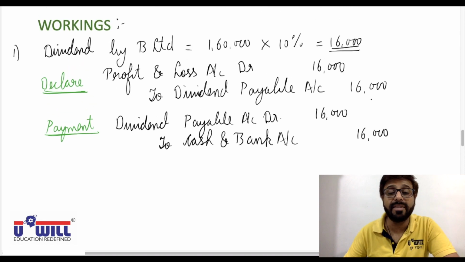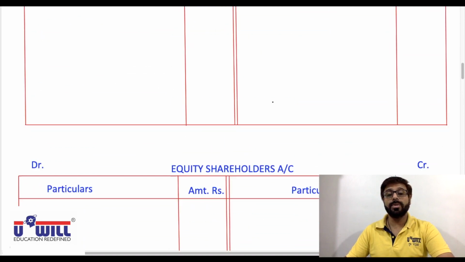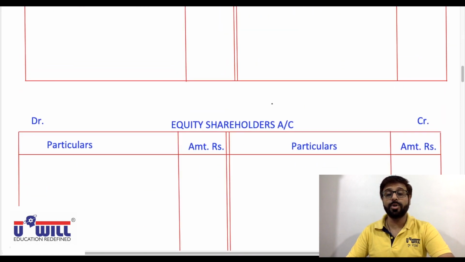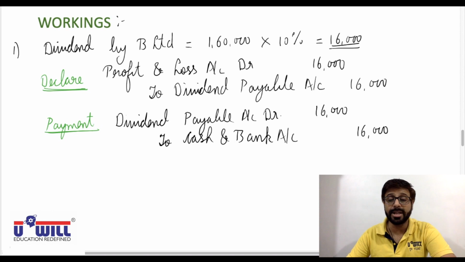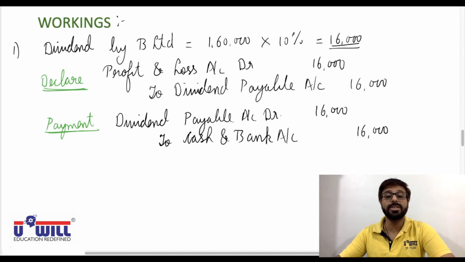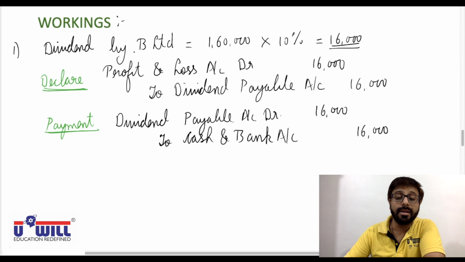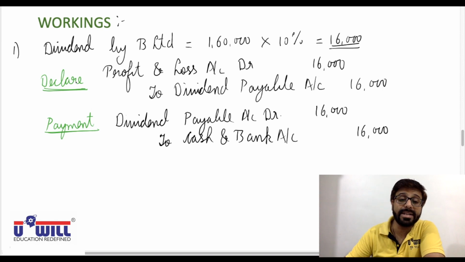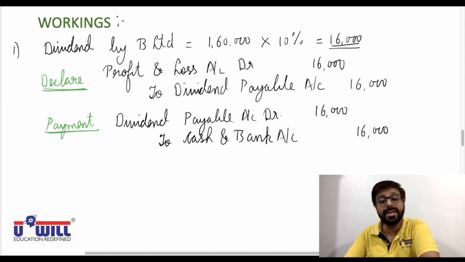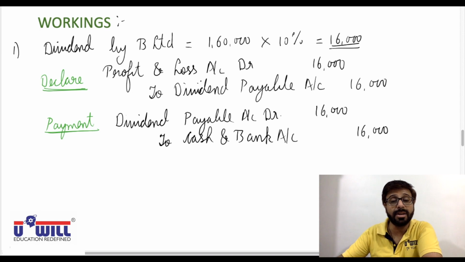All of you can leave around 2 pages, 2 or 2.5 pages, whatever you consume for ledger accounts. 2 pages are sufficient, I think. And then you can make these workings for dividend. Dividend will be calculated on share capital. Share capital is 1,60,000, so 10% dividend is 16,000. For declaring the dividend, you take it from the profit, so profit and loss account debit to dividend payable account. For payment of dividend, dividend payable account debit to cash and bank account.